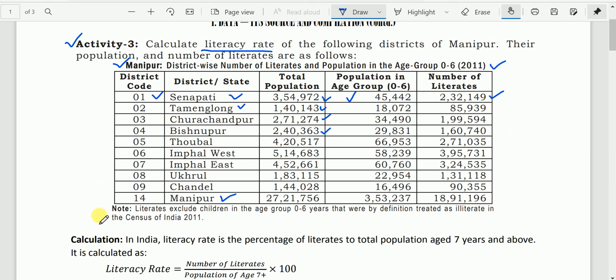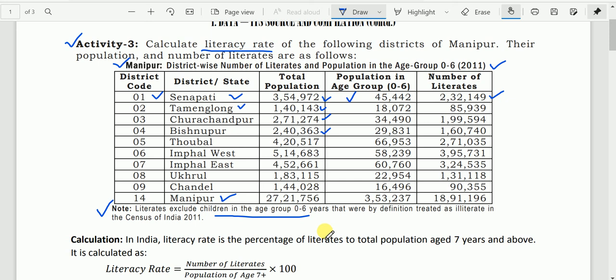You must remember that literates exclude children in the age group 0 to 6 years, who were by definition treated as illiterate in the Census of India 2011. As per the definition, children in the age group 0 to 6 are treated as illiterate even though they can read or write or do arithmetic calculation.